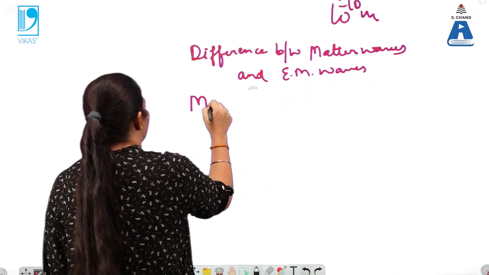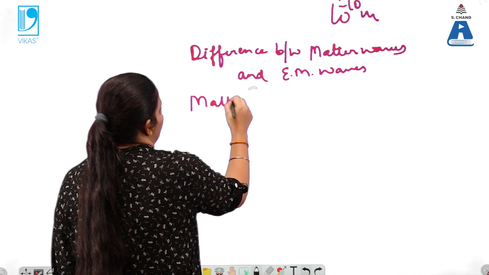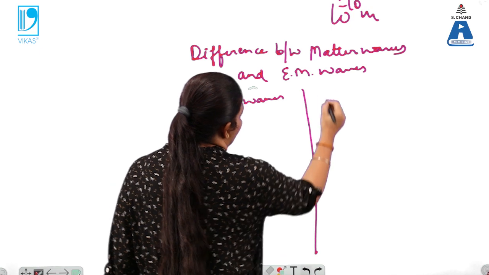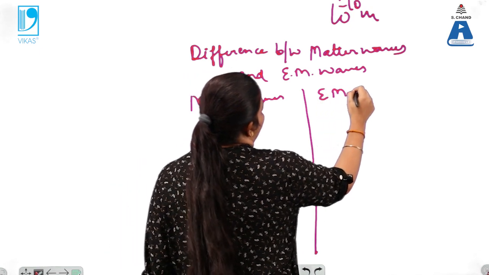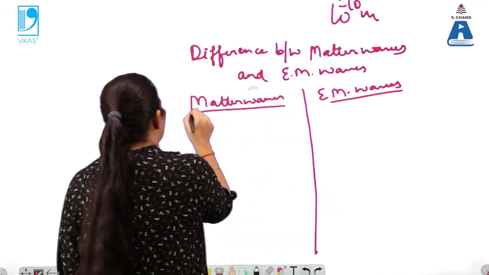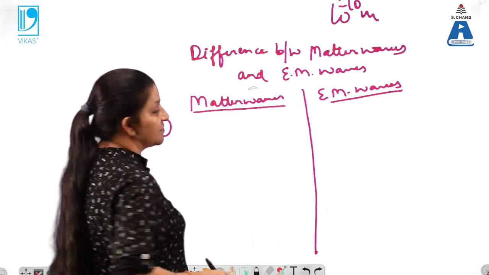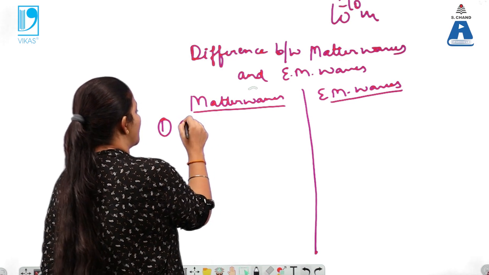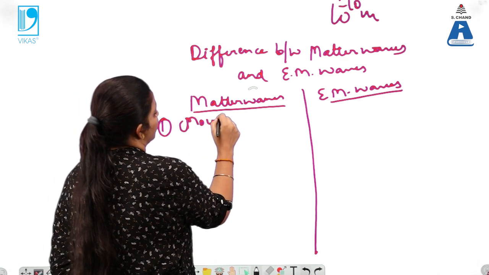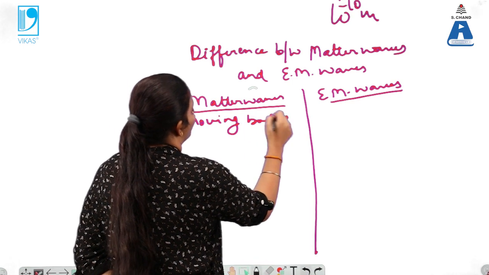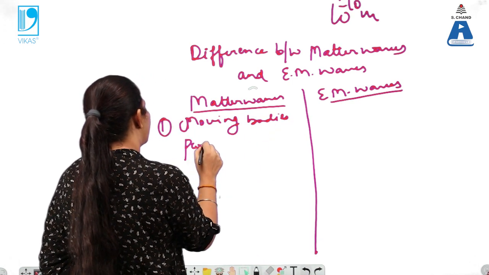So the first important difference is that matter waves are associated with moving bodies or moving particles.